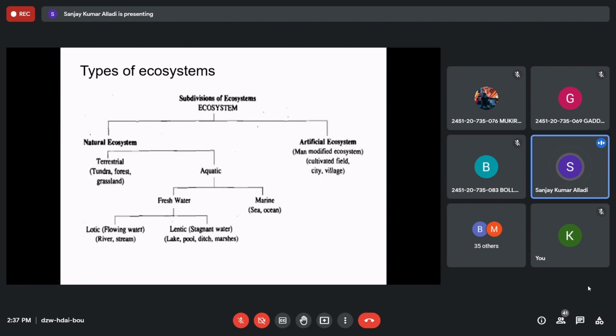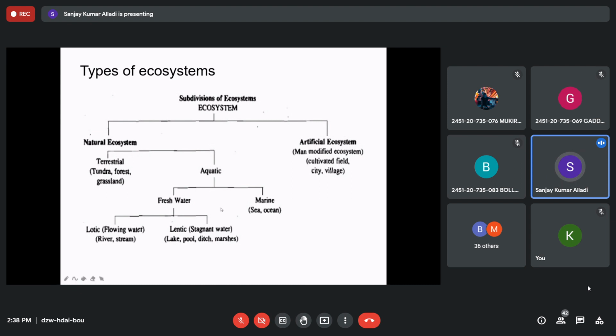So natural materials are taken and we maintain, we make an ecosystem like a park, a landscape, a zoological park, a botanical garden, a cultivated field, a city, a village, right? An aquarium, a pond which is made by us, like a big swimming pool pond, right? All these are nothing but artificial ecosystems which are man-modified or human-modified ecosystems. We maintain and modify them.